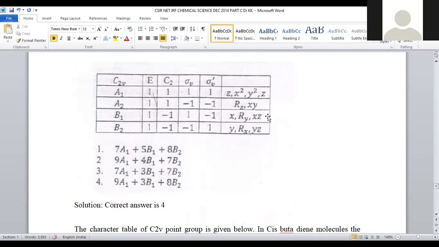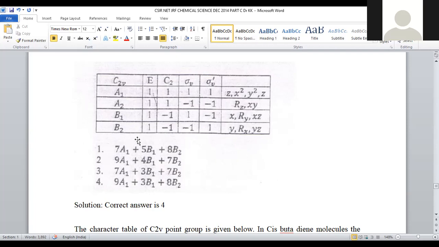Let us discuss. This is a character table. E denotes the identity element. C2 is the twofold axis of symmetry. Sigma V is the vertical plane of symmetry. Sigma V prime is another vertical sigma plane, perpendicular to this vertical plane. A1, A2, B1, B2 are the irreducible representations. Among all, they already mentioned that A2 will be IR inactive. These terms can be discarded from the final answer.